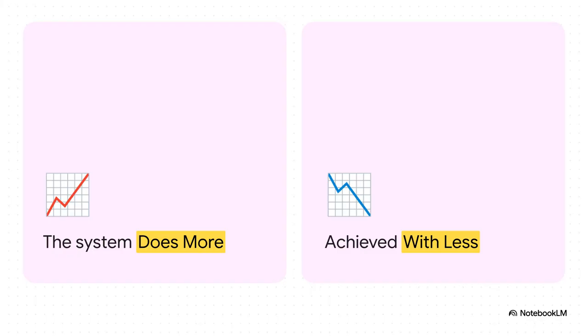Which leads us to the ultimate digital minimalist dream, doing more with less. You know how in traditional software adding features almost always means adding bloat? You get more files, it drains more processing power, it eats up memory. Well, A G Systems totally flips that paradigm. The goal here is to maximize the utility for the user while aggressively minimizing the actual weight of the software. It is a masterclass in efficiency.